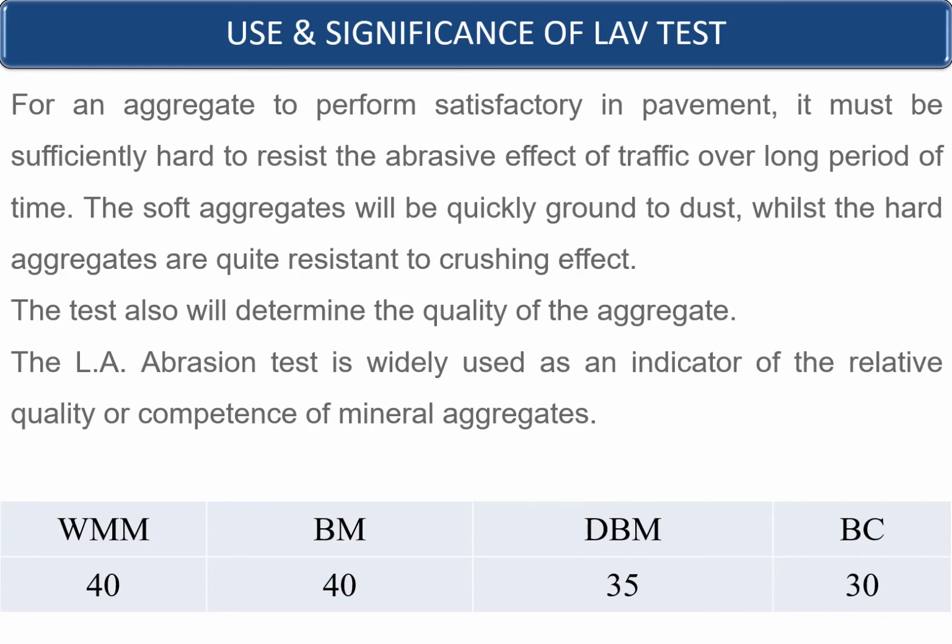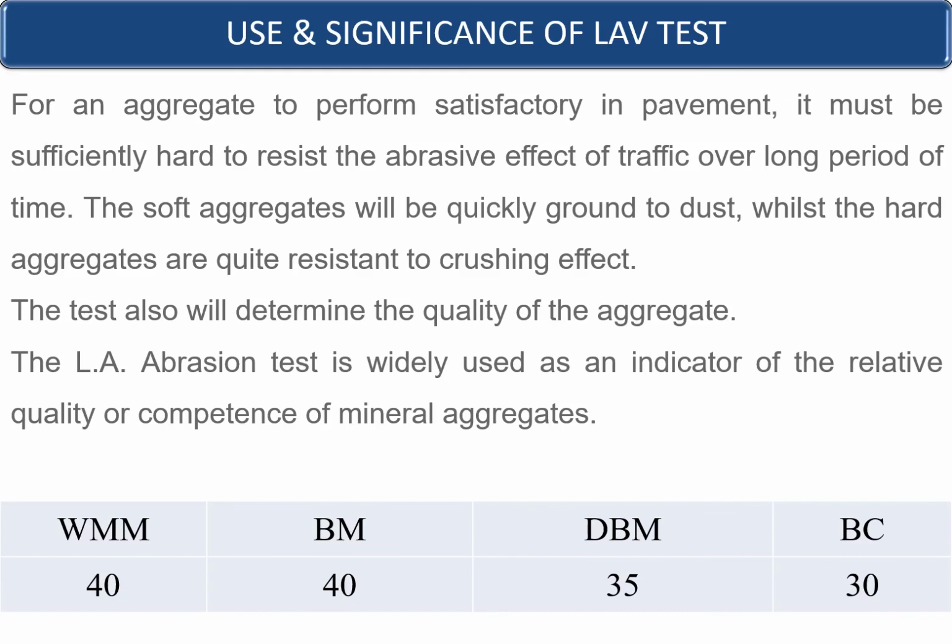For DBM, an LAV of maximum 35% is allowed, and for BC, an LAV of maximum 30% is allowed. It means as you move closer to the wearing surfaces of flexible or rigid pavements, the LAV goes down. That means you require higher strength or higher quality of aggregates in order to resist the abrasion due to the wear and tear from the movement of vehicles.